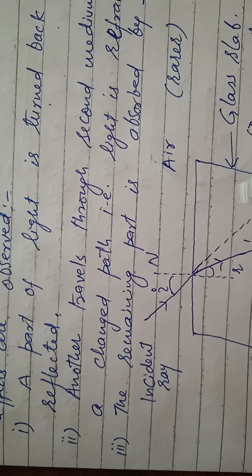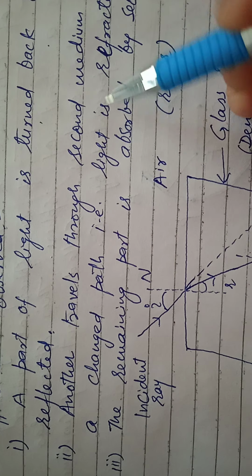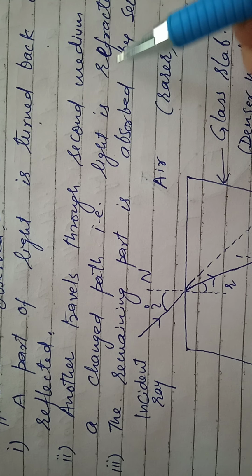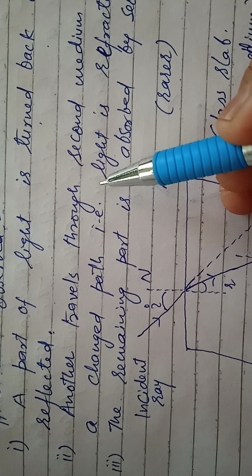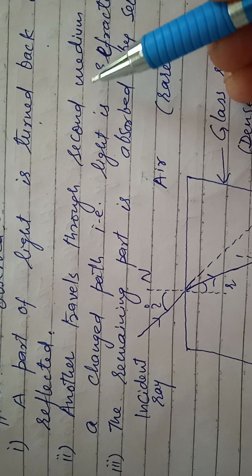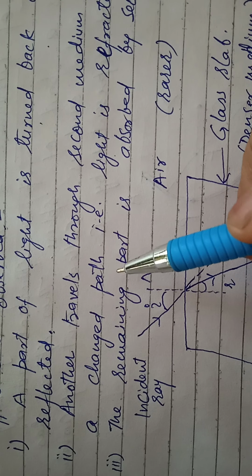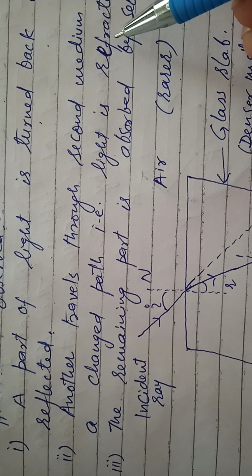And second one, another part travels through the second medium along a changed path, that is, light is refracted. If light travels to the second medium, when it passes, then it can change its path, that is called as refracted.